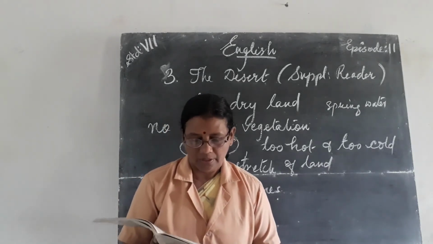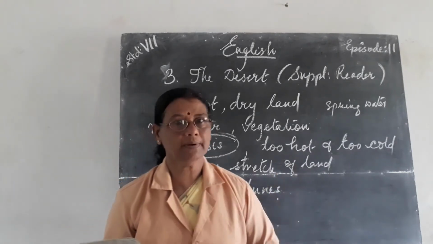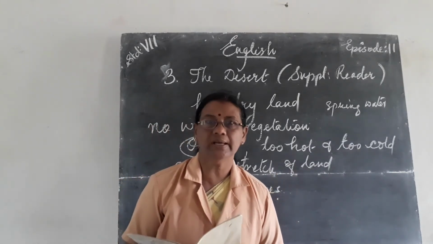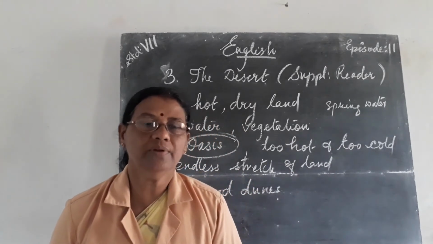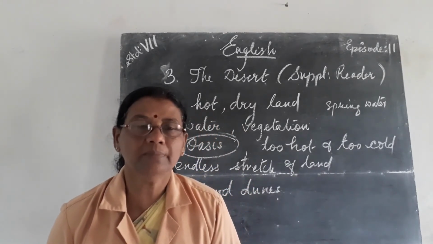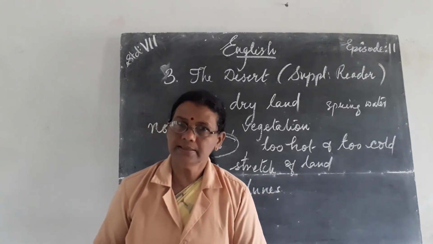Understood? And it is too hot and too cold. And in our area also, in certain places where we find only a stretch of land and no cultivation, we sometimes humorously call it a desert.